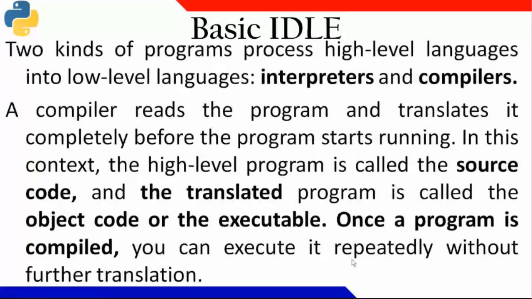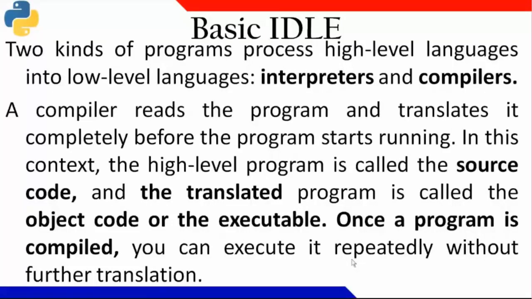Basically, Python we say is an interpreter, not a compiler. What is the difference between an interpreter and a compiler? Most of you might be knowing. An interpreter interprets each and every line, and then executes it. Whereas a compiler first reads all the code from starting to ending and finds all the errors.